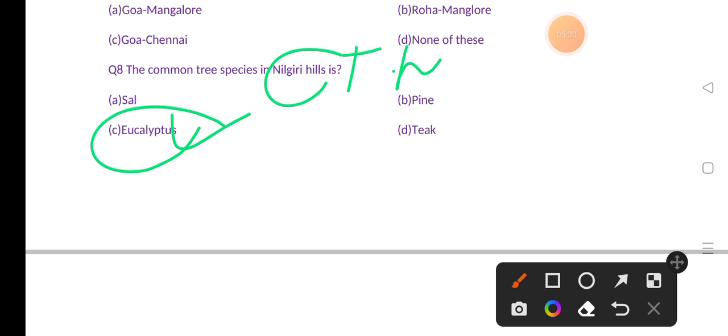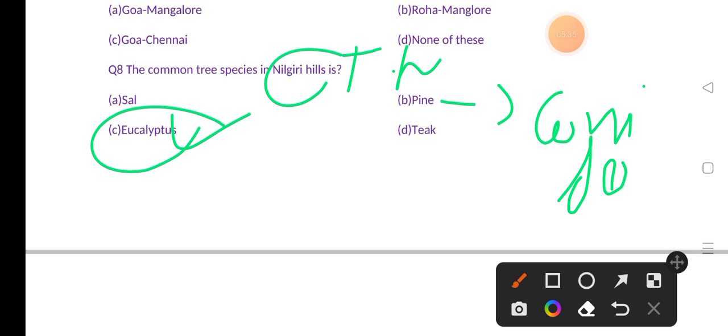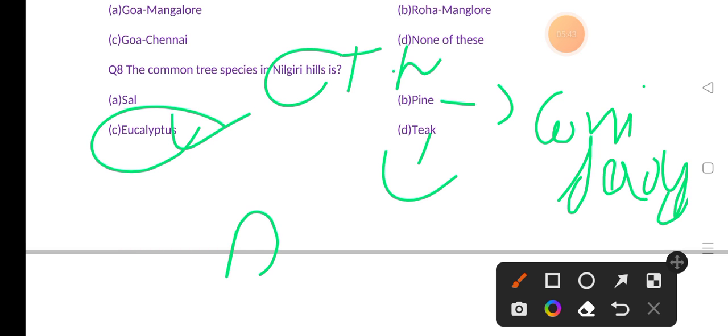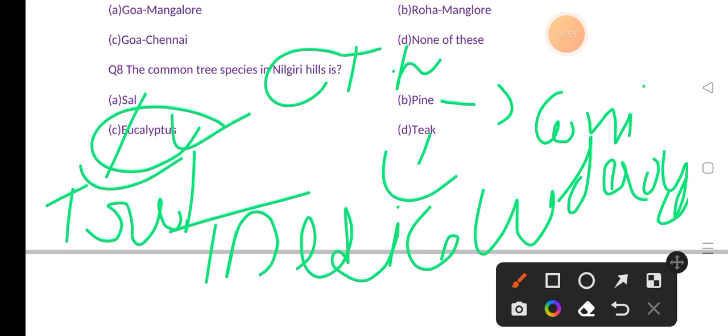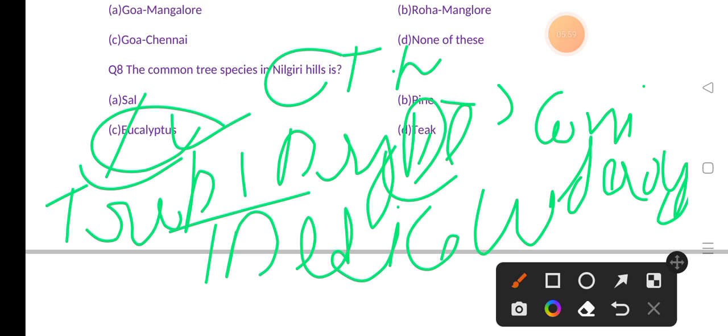If you talk about pine, we can find it in coniferous forest. If you talk about teak, we can find teak in tropical deciduous forest. And if you talk about sal, we can find it in tropical dry deciduous forests. Let's move to our next question.